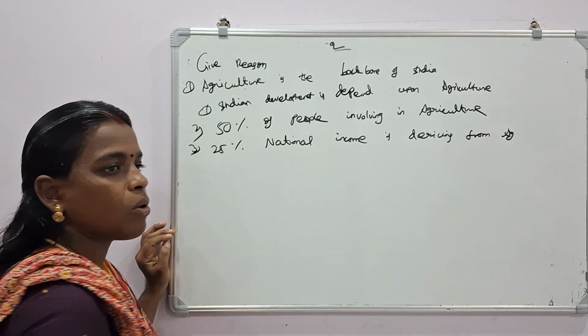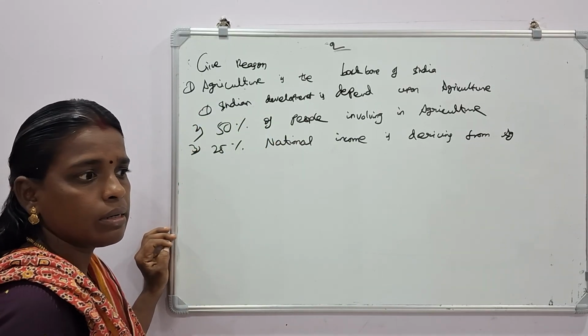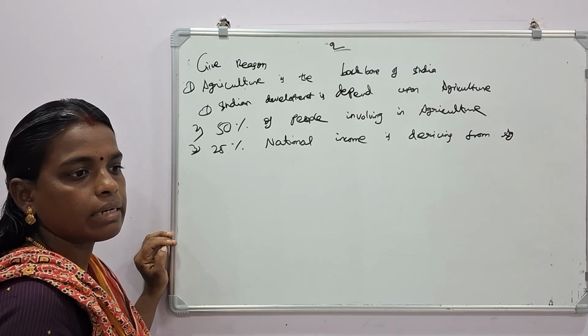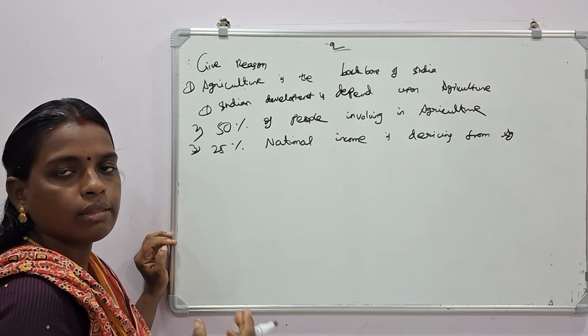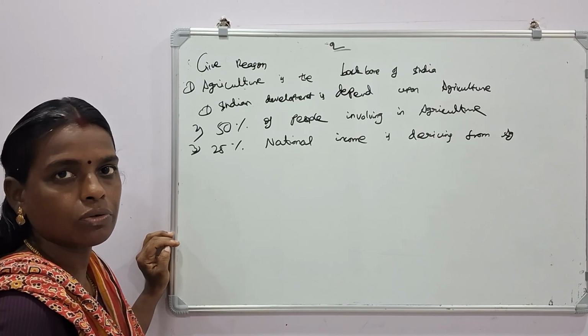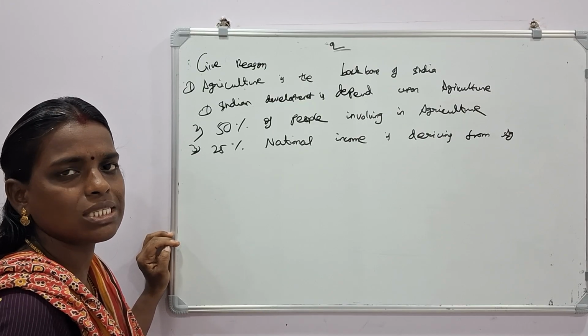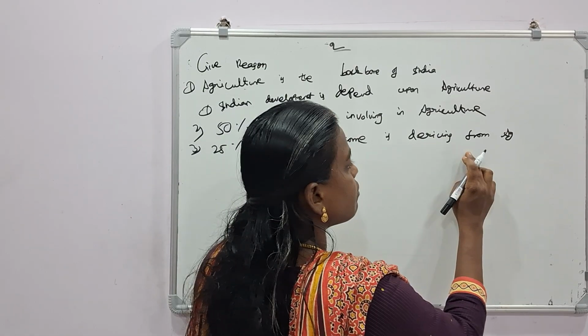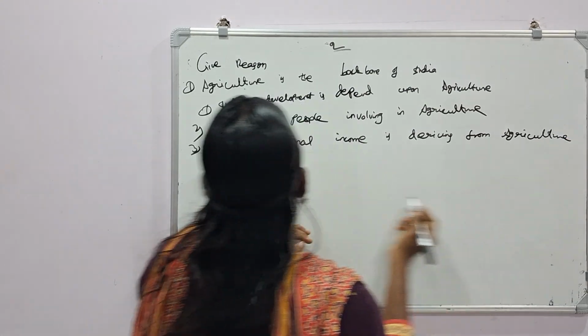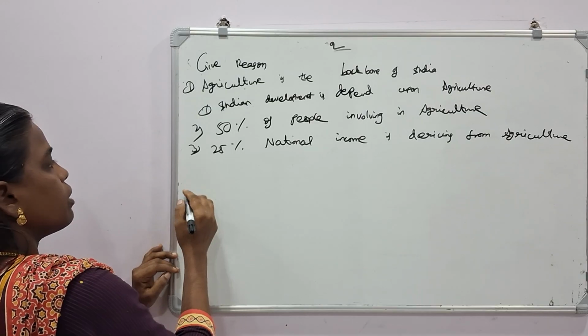You can write derived from, received from, or got from. We get that much of Indian income from the agriculture occupation. You can write in any way which is easier for you. So that is why agriculture is the backbone of India.